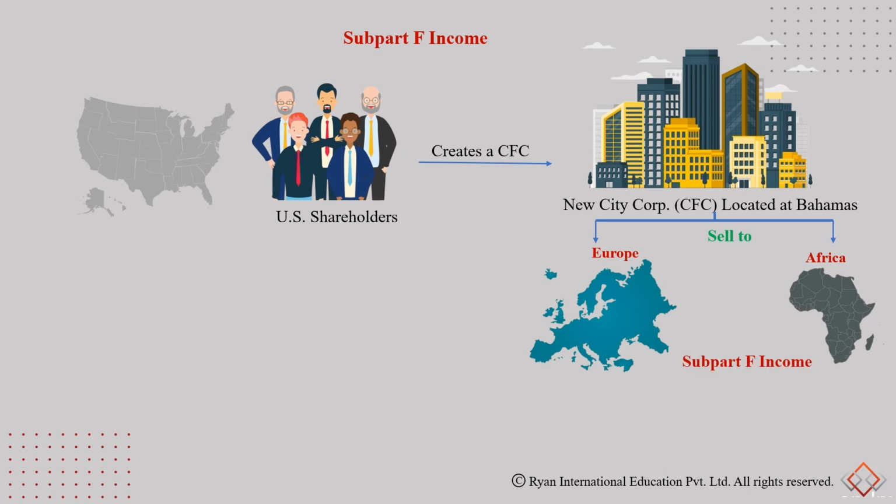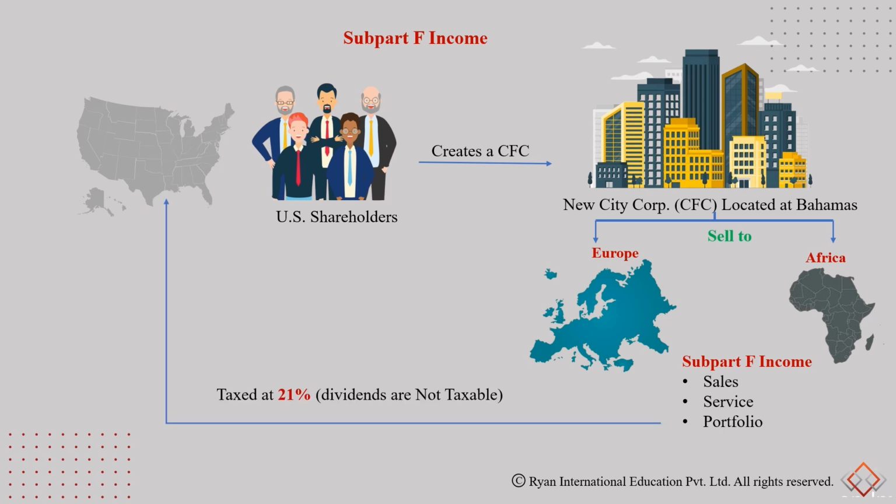Okay, so in this case this would be considered Subpart F income. If they need to sell it to Europe or Africa, they shouldn't be setting up their business in Bahamas. There are no business reasons, no strategic reasons why this new CFC is located in Bahamas. This is the sole reason for reduction of their taxes. So if they earn certain income such as sales, service income or portfolio income, all will be subject to Subpart F income, and they need to pay 21% corporate tax rates for these sales, even if it is earned in Bahamas.